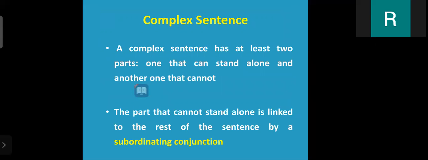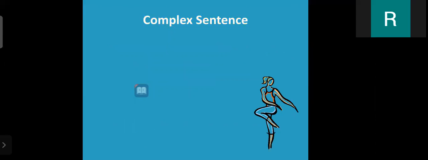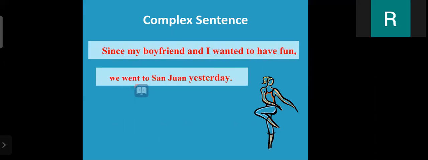Now, what is a complex sentence? A complex sentence has at least two parts, one that can stand alone and another that cannot. The part that cannot stand alone is linked to the rest of the sentence by a subordinating conjunction. So here is an example of a complex sentence.